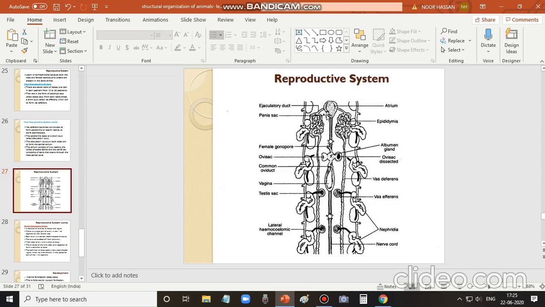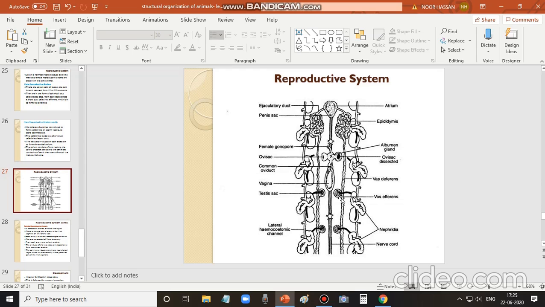The genital atrium has two parts: one is a coiled gland called the prostate gland, and the other is the penial sac. The penial sac consists of the penis, which opens through the male genital pore, present on the 10th segment. This is about the male reproductive system.